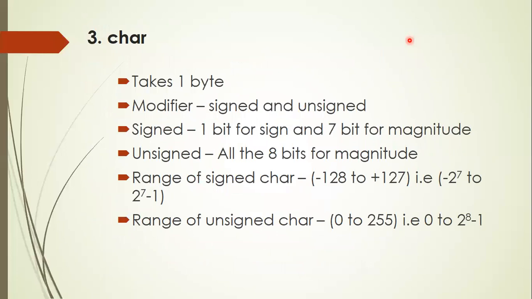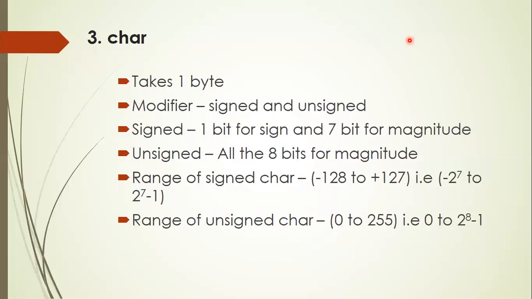The third basic data type is char data type. Char data type takes only 1 byte of memory. It supports 2 modifiers, signed and unsigned. In case of signed, out of 8 bits, 1 bit is used for sign and remaining 7 bits are used for magnitude. Whereas in case of unsigned char, all the 8 bits will be used for magnitude only.